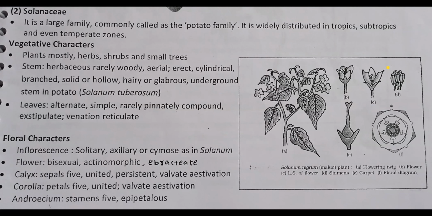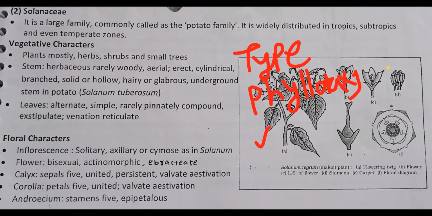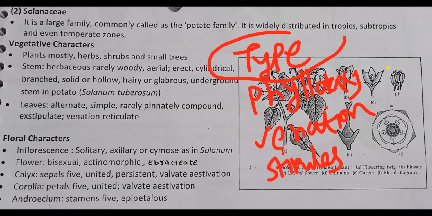Then leaves. In leaves, remember, first the type of leaf, then phyllotaxy, then venation, next whether stipules are present or not. First, type of leaf: simple or rarely pinnately compound. Some of the plants which belong to this Solanaceae family have simple leaves, and very few members have pinnately compound leaves. So we call it rarely pinnately compound, mostly simple type of leaf.